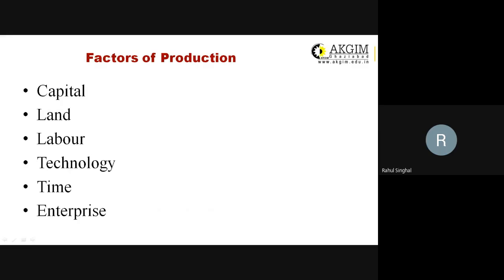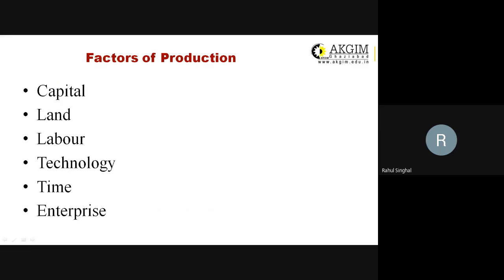Next we have labor. Labor is the variable factor. Labor is one of the essential factors for production. Labor can be skilled, it can be unskilled, but for carrying on the production function, we require labor. In some cases, the owner is working as labor. In some cases, the owner has employed some employees to carry on the manufacturing activity. But labor is essential. Without labor, no production activity can be carried on.